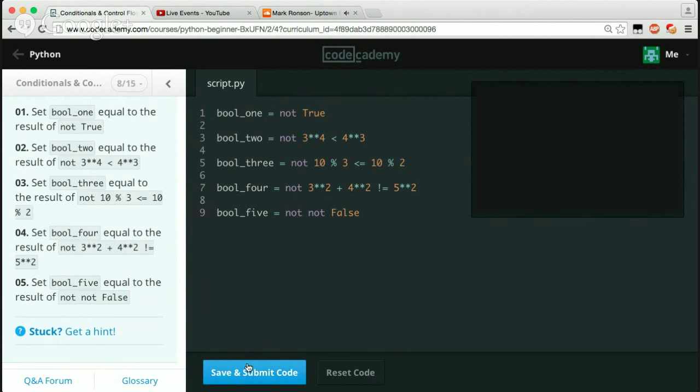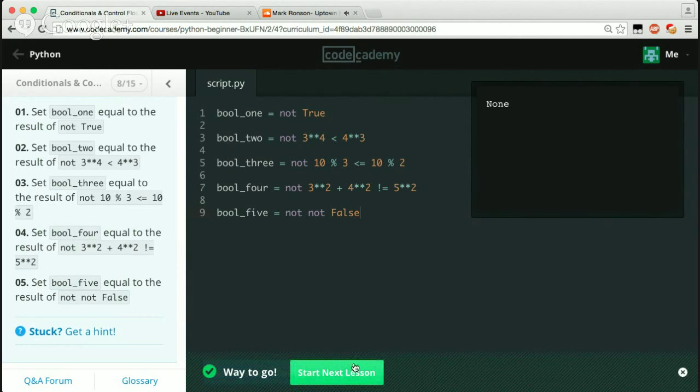Pretty much just copy and paste the code. You can double not. So if we do not false, which is true, and then not true, which is false, it's still going to result in false. Awesome. Way to go, guys.